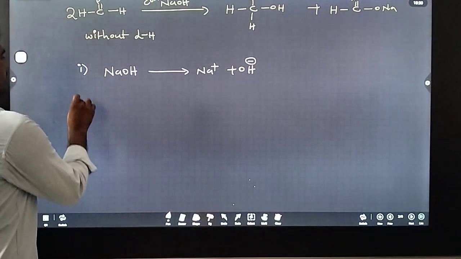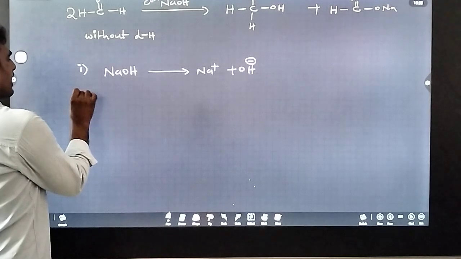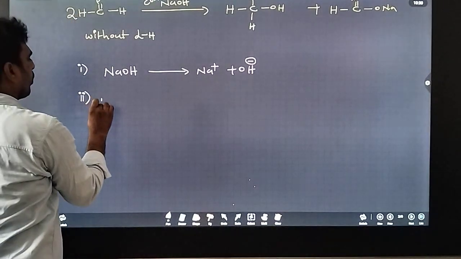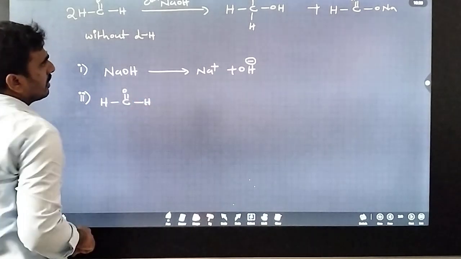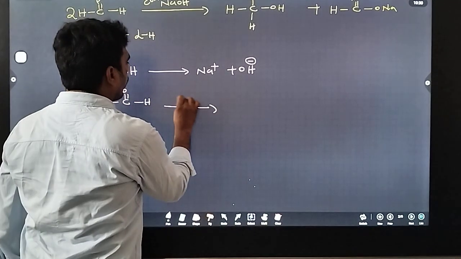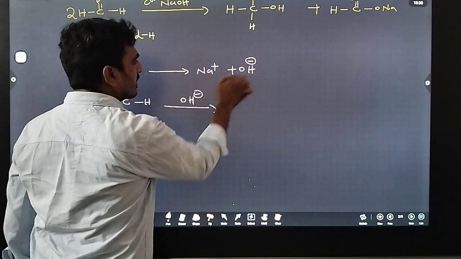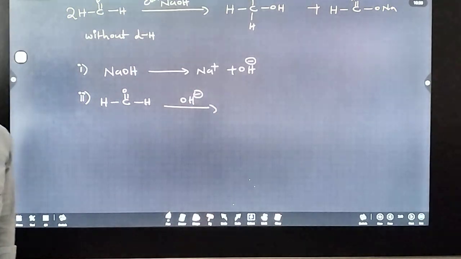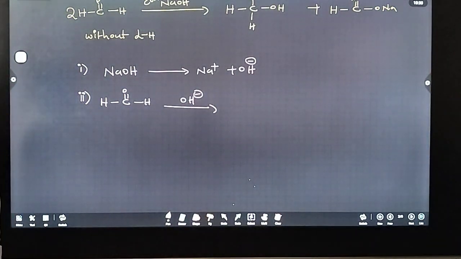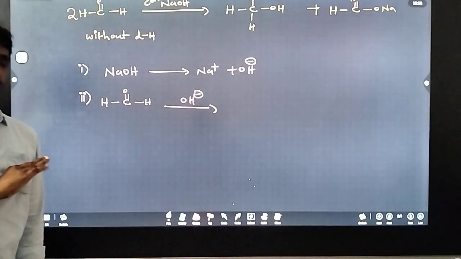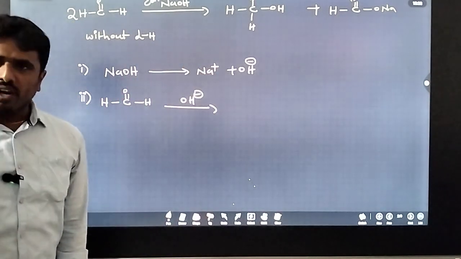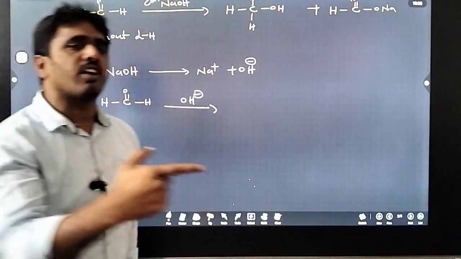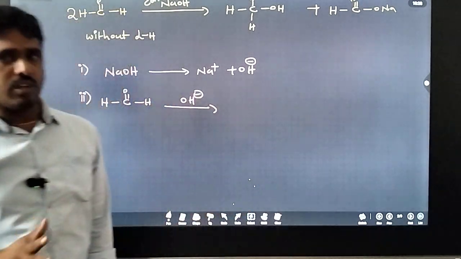Then in the second step, I can take the first mole of carbonyl compound. Here OH minus is a base which can accept a proton, but from where, the alpha carbon? Here there is no alpha carbon. That's why OH minus acts as a nucleophile. What is a nucleophile? Electron rich species are called nucleophiles.